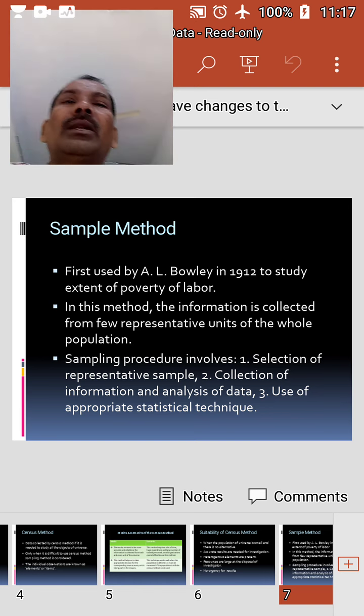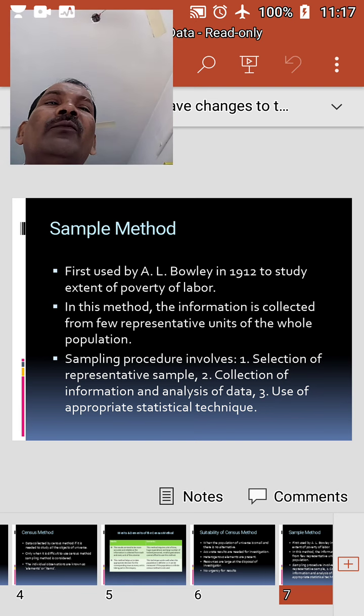In the sampling technique, the data are collected from a few representative units selected from a large population. Thus, the sampling procedure involves selection of a representative sample, collection of information and analysis of data, and application of appropriate statistical techniques for drawing inferences about the population.